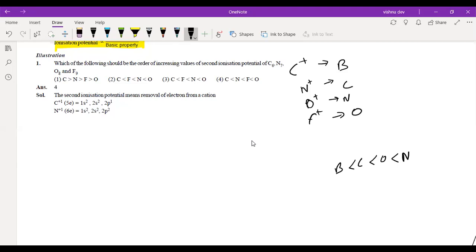So this would be N greater than O. Oxygen is F plus, so F greater than. Then C. C is N plus, so N greater than. Then B. B is C plus, so C. So this is the actual order. This is your hypothetical, considering F plus as O according to your electronic configuration.